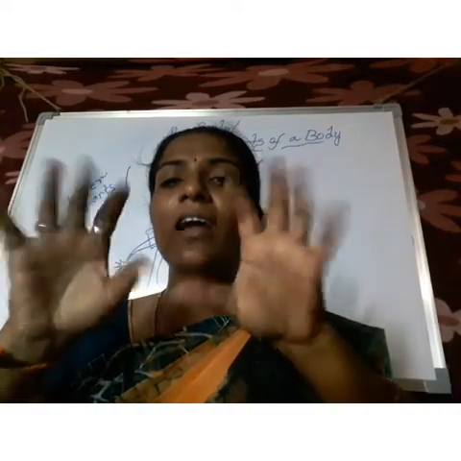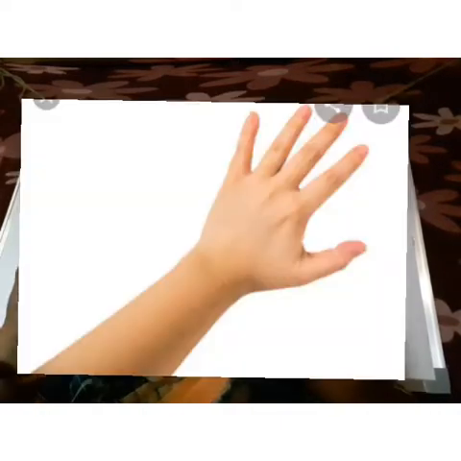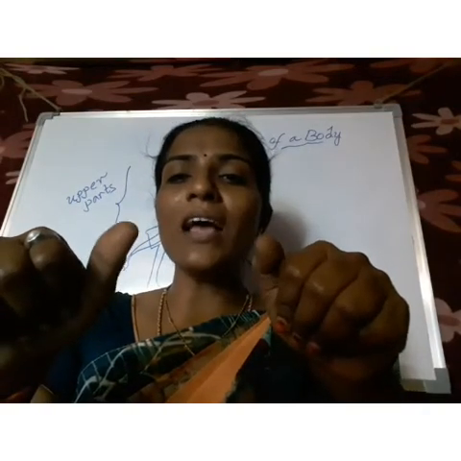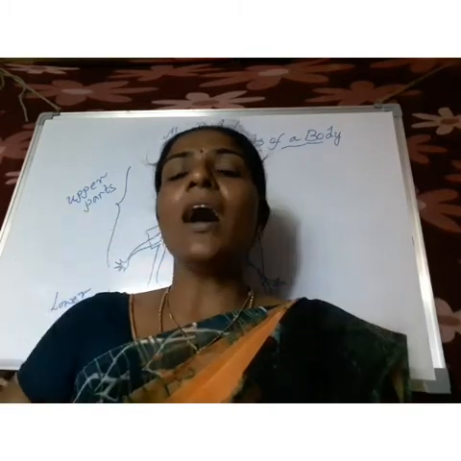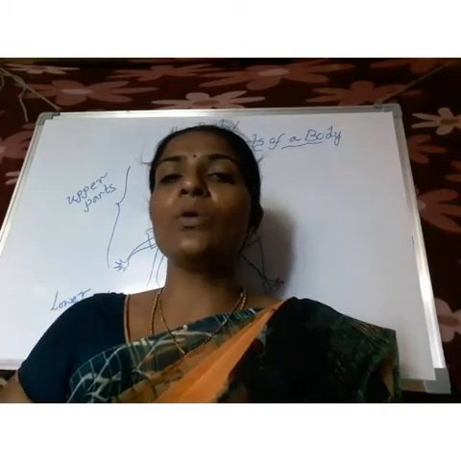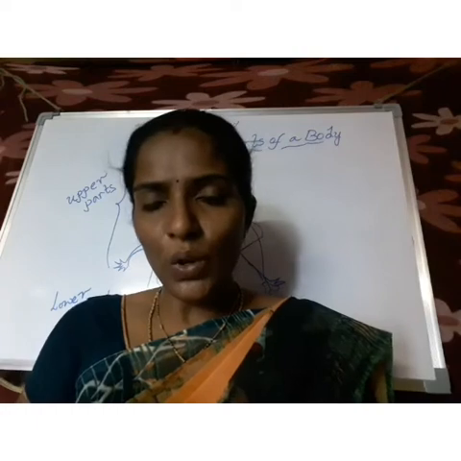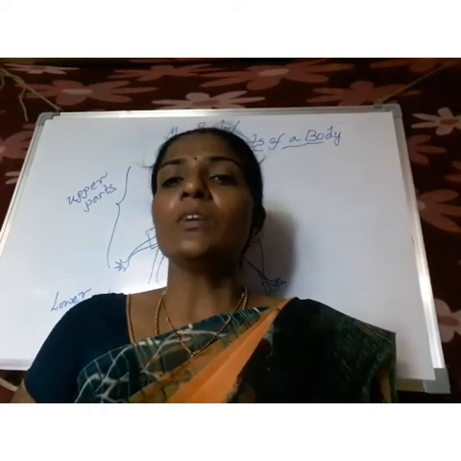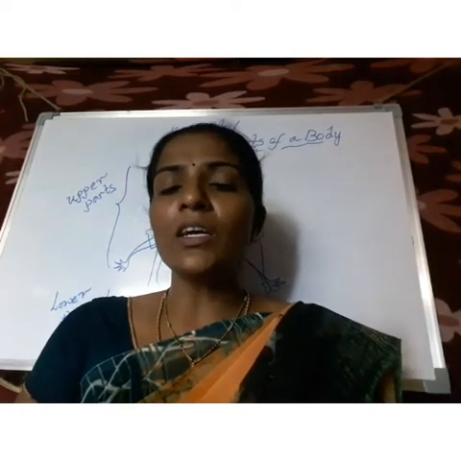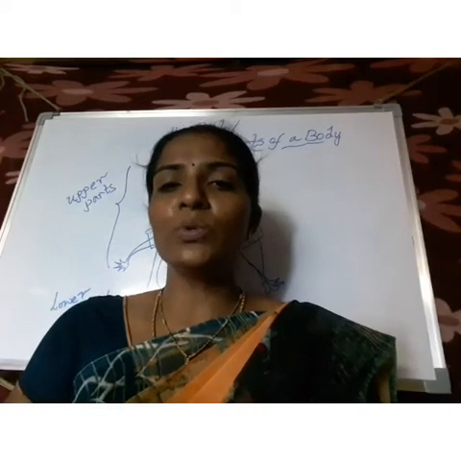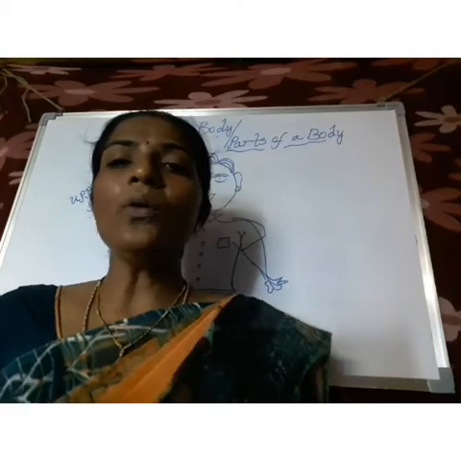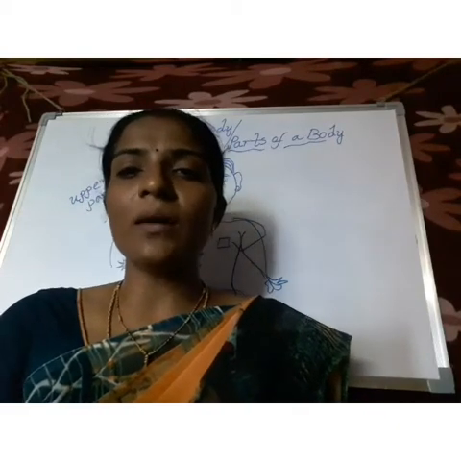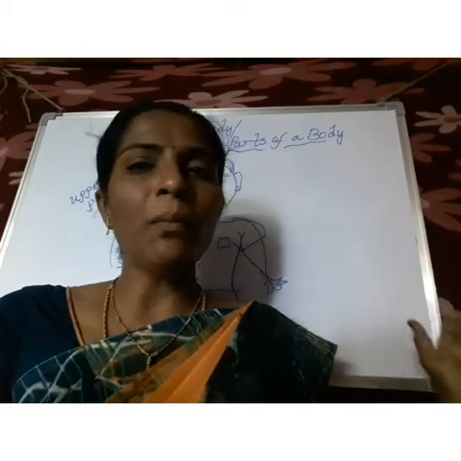These are our fingers, and this one we call the thumb. After that, down also we have two legs, then two knees, then two feet, and also 10 toes. Now we have to write the parts of our body on the board.